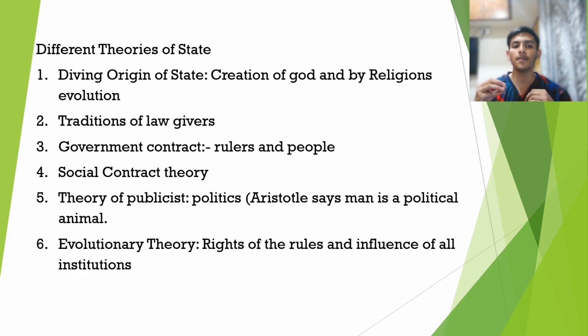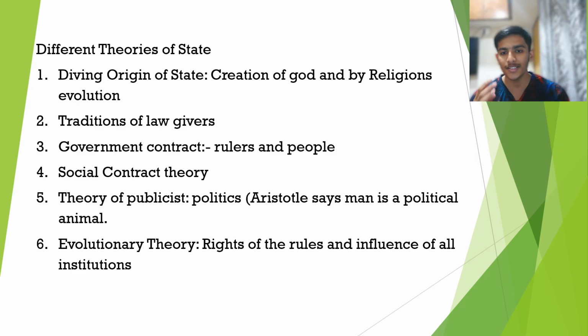Next, the fifth theory is the theory of publicists, that is, political thinkers like Aristotle, who says that man is a political animal, and he establishes an overall political system for a country, for a nation. He describes how a political system is established, and different types and forms of government. Aristocracies are there, monarchies are there, democracies are there, pluralist societies are there. Different types of societies and different types of state Aristotle has given. And the last theory is the evolutionary theory.